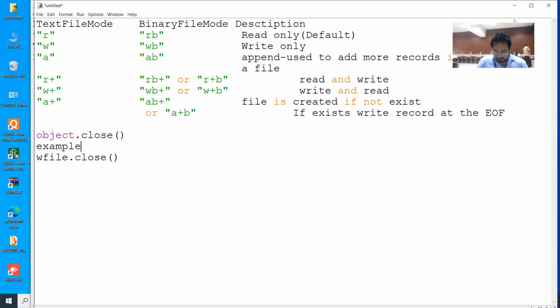Now write one or two more lines. Closing a file is important in Python. Files are closed automatically at the end.